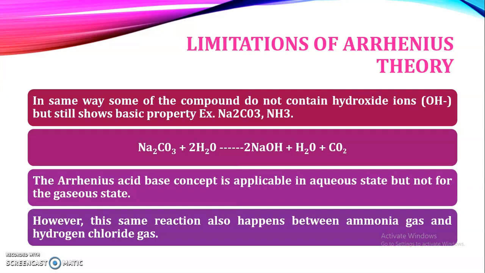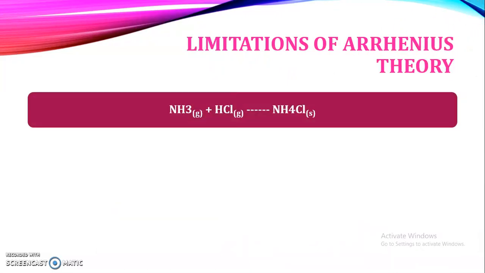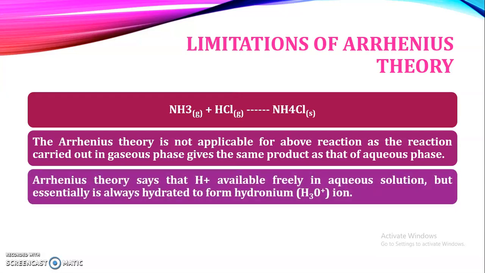If these both are present in a gaseous condition, in that condition also there is a reaction between HCl and ammonia, which leads to the formation of ammonium chloride salt. So here the Arrhenius theory is not applicable for the above reaction, as the reaction is carried out in the gaseous phase, but this reaction gives the same product as that of the aqueous phase. So here also Arrhenius feels that acid base reactions only occur in the aqueous state, but this is not true. They occur in the gaseous phase also. This is the third limitation.